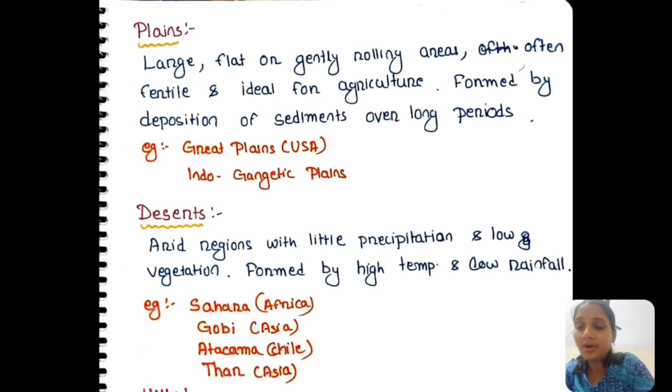Some examples of plains are the Great Plains of USA and the Indo-Gangetic Plains near the Ganga River, which are very fertile lands.